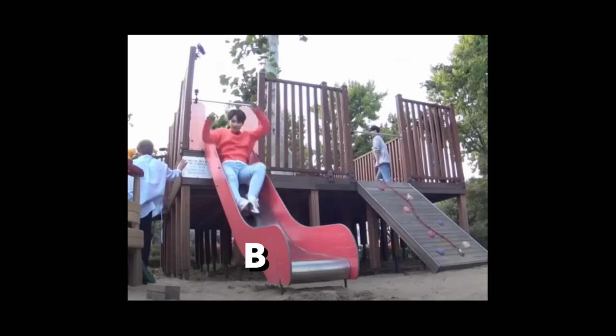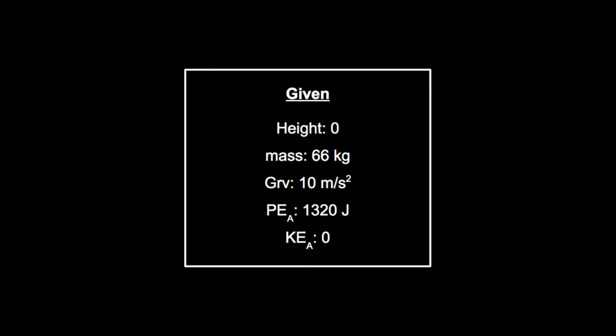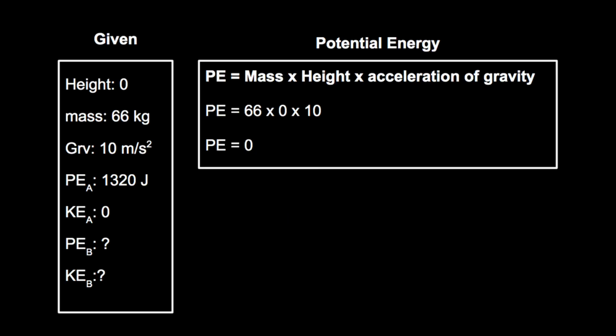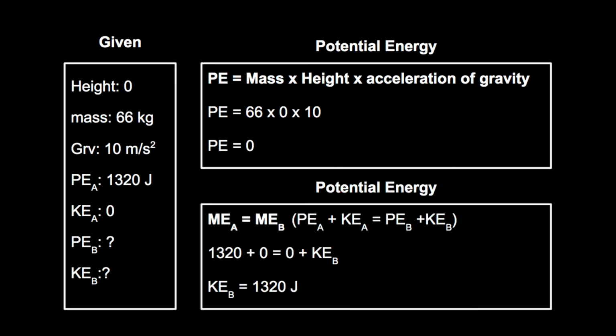To find it, we can calculate Jun's potential energy and kinetic energy at point B. From the given information and the previous calculations, we can conclude that the height of the slide at point B is 0, while Jun's mass is 66 kilograms, the acceleration of gravity is 10 meters per second squared, and the potential energy of point A is 1320 joules, while the kinetic energy of point A is 0. To find the kinetic energy of point B, we need to find the potential energy of point B first. Using the same formula, we can put the given information, making an equation of potential energy equals 66 times 0 times 10, where the result shows 0 as the answer. We now know the potential energy.